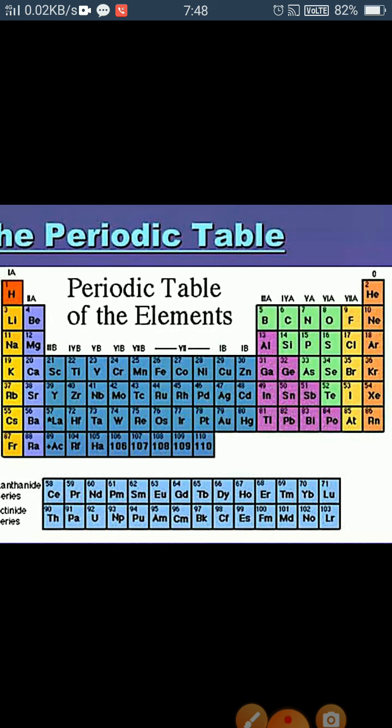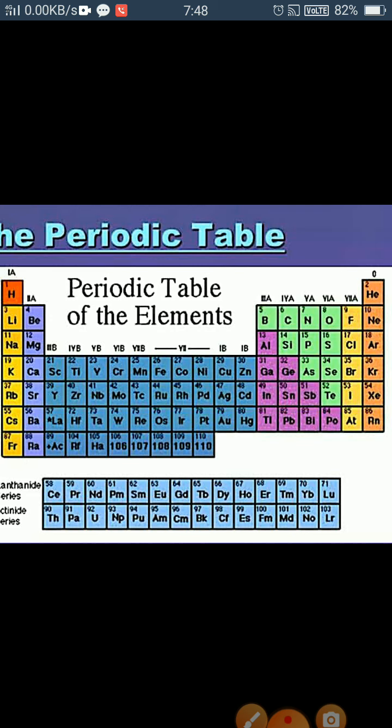Here you can see in the periodic table that there are a total of 18 vertical columns, called groups, and 7 horizontal rows, called periods, and they show a systematic gradation in the properties when we move from left to right and from top to bottom.